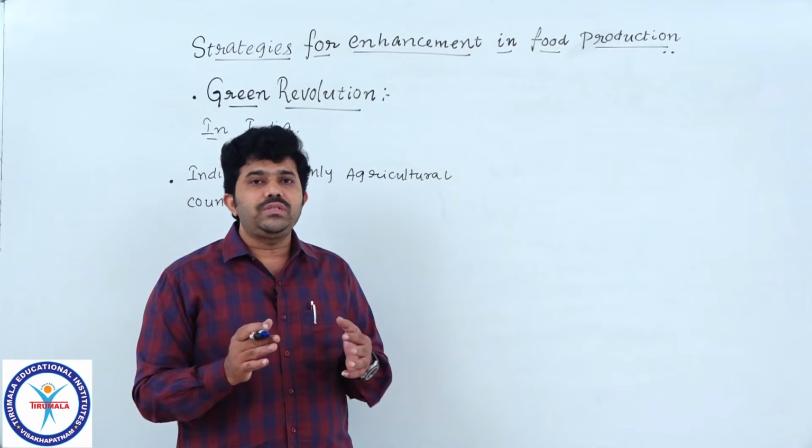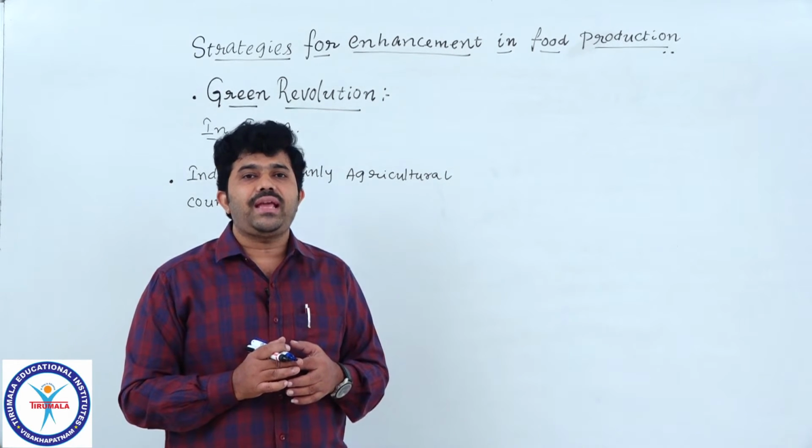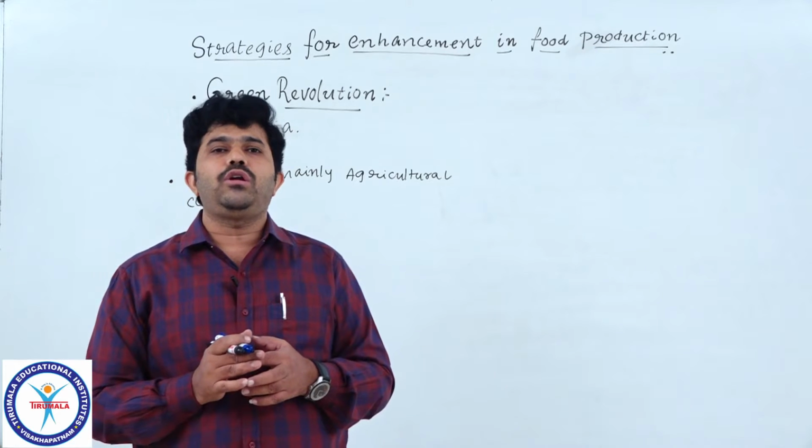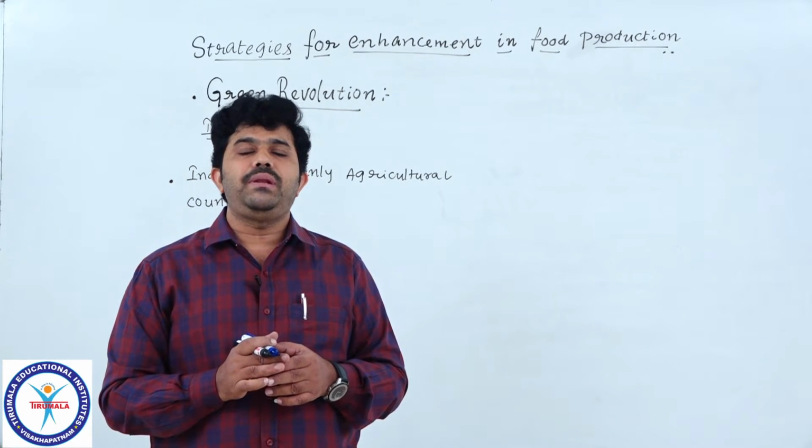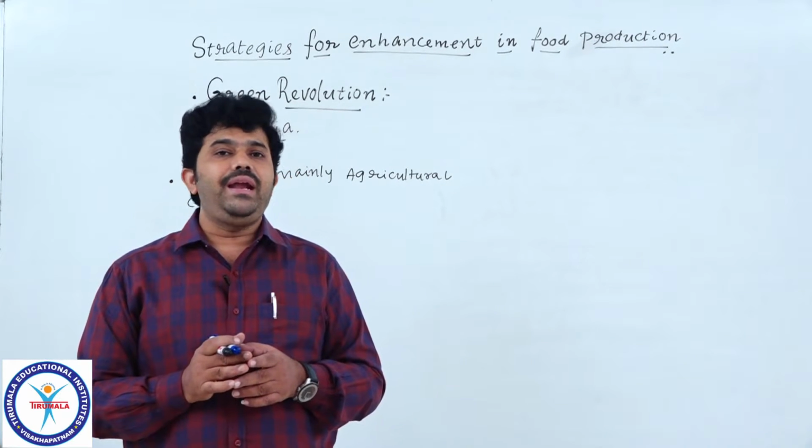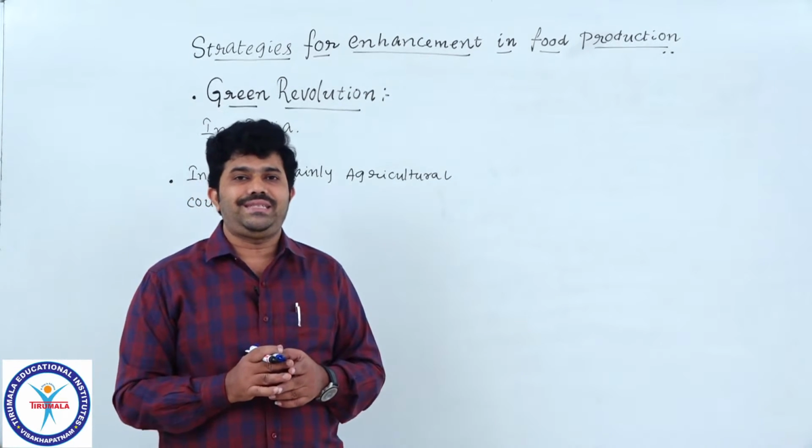Understood? So in those days, the great scientist M.S. Swaminathan, Mankombu Sambasivan Swaminathan from Tamil Nadu, a great personality and one of the scientists in our country.